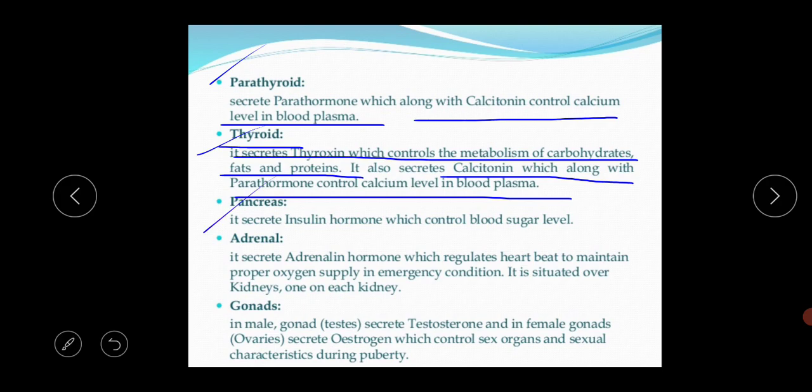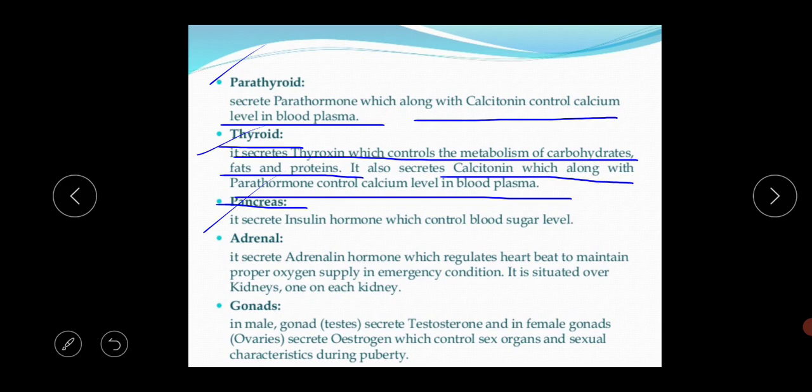Next thing is the pancreas. What is the basic function of the pancreatic secretion? You should know one thing: the pancreas is also called a mixed gland, because when you studied the digestive system, you found this term there as well. The pancreas is also a part of the digestive system. So this pancreas secretes both hormones and digestive juice.